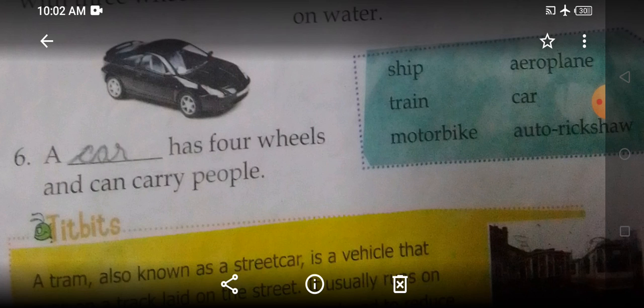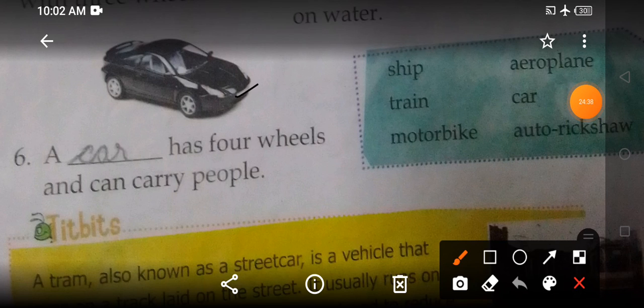Now which vehicle has 4 wheels and can carry the people? You can look here in the picture. Which picture is this? This is a car. So children write down, a car has 4 wheels and can carry people. Okay. I hope you have written this.